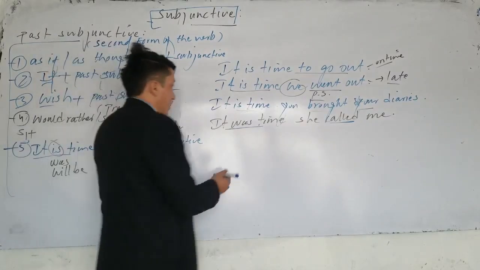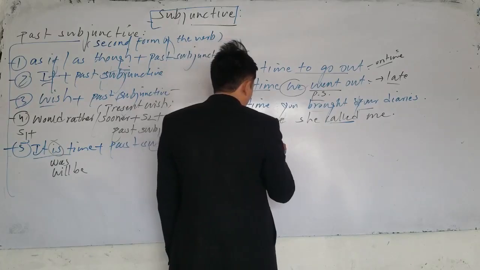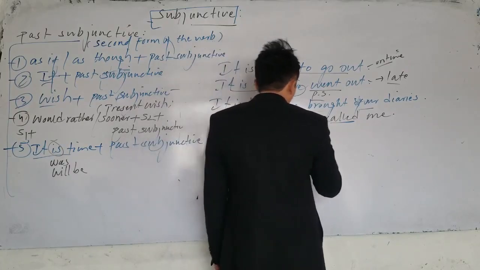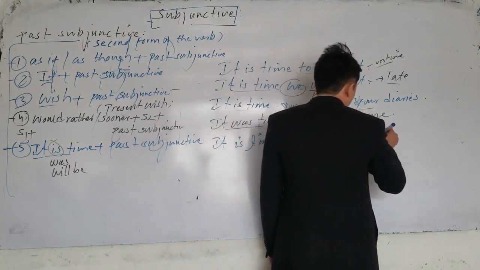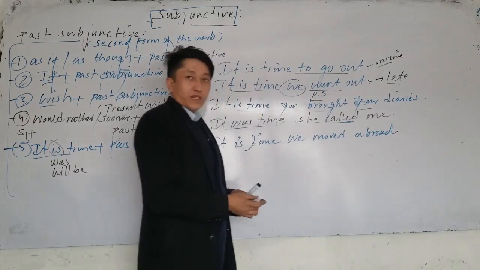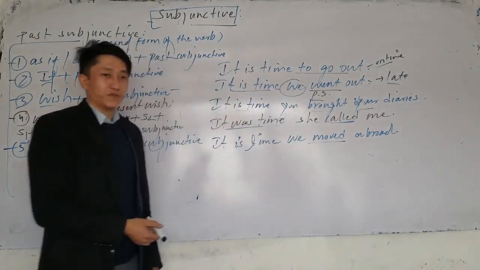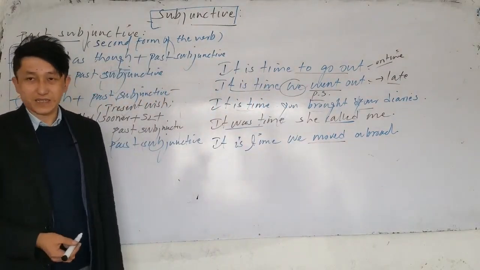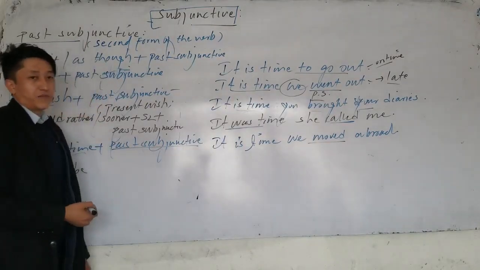Or the next one. Listen up. It is time we moved abroad. What is the meaning of it is time we moved abroad? It means it's time that we move. It's late, okay? So remember, after it's time, what do we use here? We use past subjunctive.